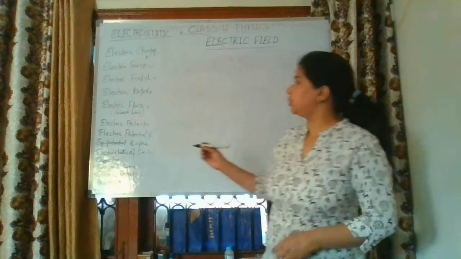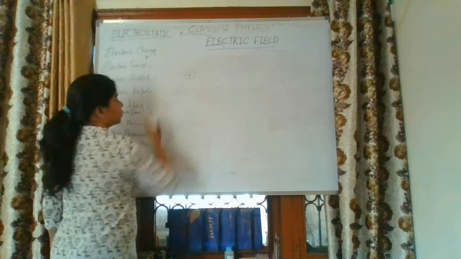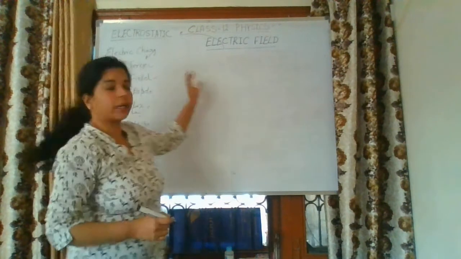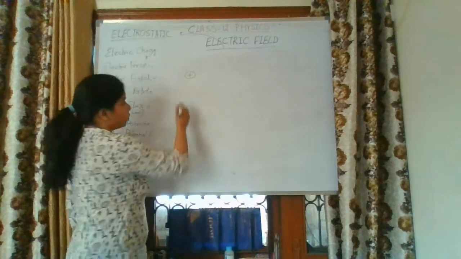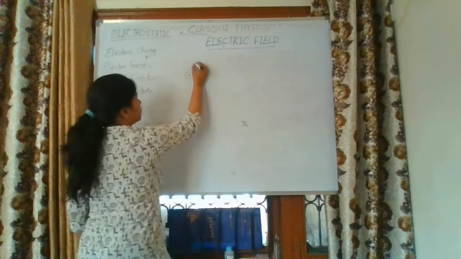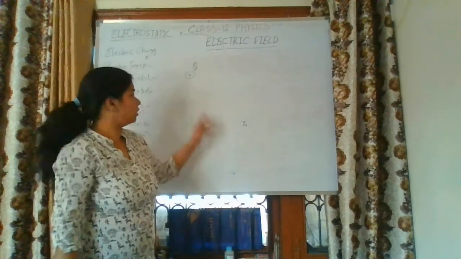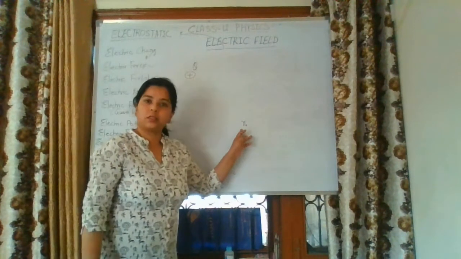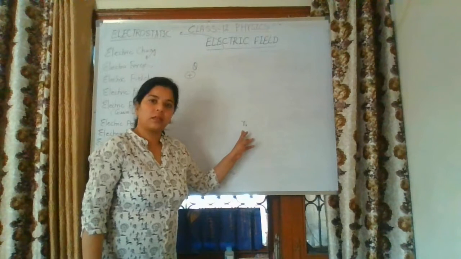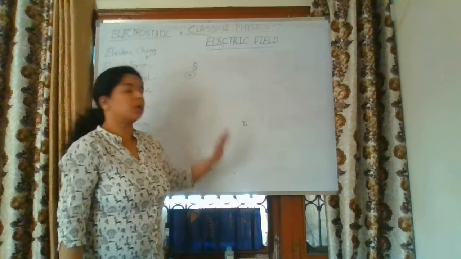Now electric field, very simply: if we are taking a positive charge body, we can take a negative charge body too. So we are taking a positive charge body and a test charge body. Let the charge value of this positive body be capital Q, and Q naught is the test charge body. I discussed earlier what the meaning of a test charge body is. You can see my last lecture.